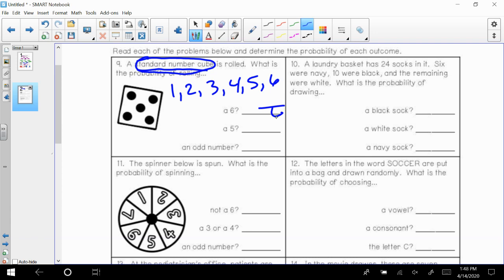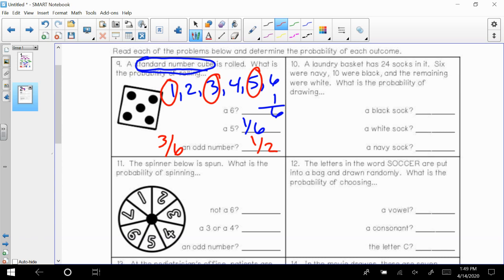So there's 6 outcomes, and what's the probability of you rolling a 6? It's a 1. So 1 out of 6 chances of rolling a 6. It's also that same exact probability of rolling a 5 because there's only 1 5 available to roll, 1 possibility out of the 6 total possibilities. And then the odd number. So the odd numbers would be 1, 3, and 5. So that's 3 out of 6 chances, but we simplify all of our fractions to 1/2. That would be the final answer there.